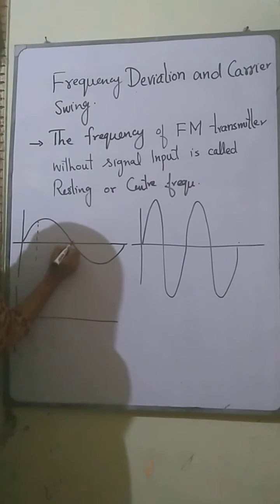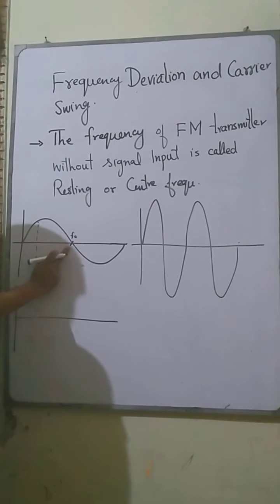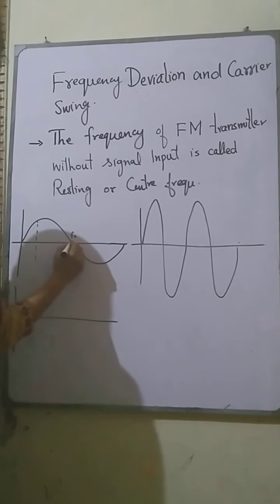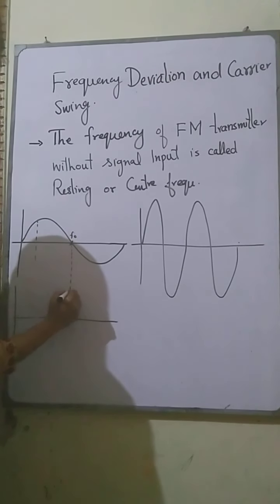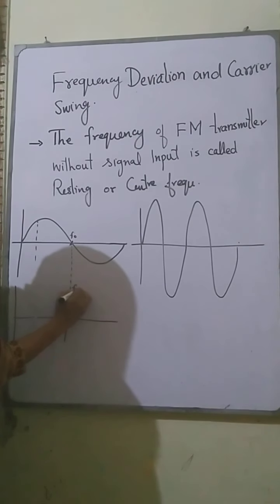Here, when the signal is zero, that is the resting frequency, meaning the amplitude of the modulating signal or the input signal becomes zero. That becomes the resting frequency of the modulated signal, represented by f naught.